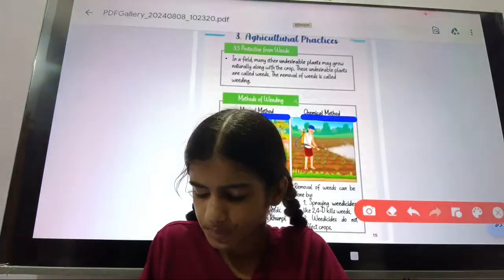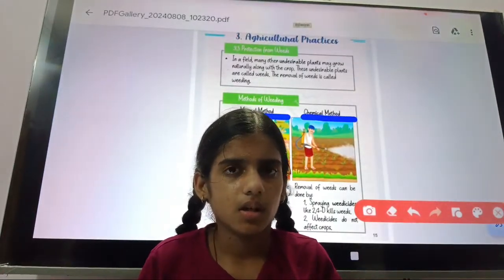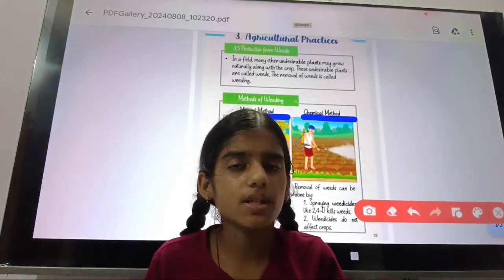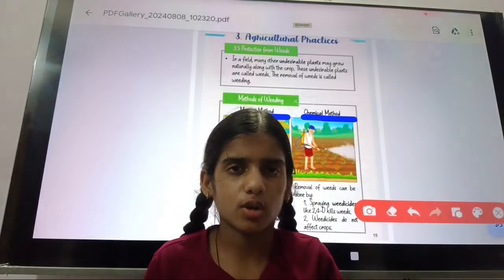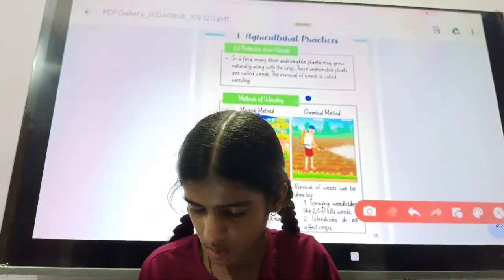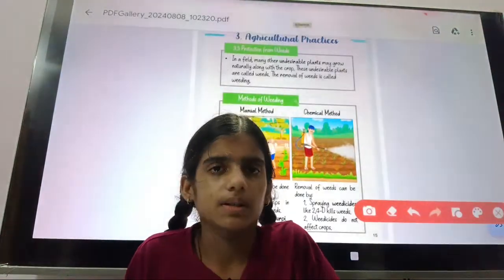Now, by the weedicide the unwanted plants can be destroyed. But the disadvantage of weedicide is that it will affect the crops. It will affect the quality of crops. Okay. So these were two methods.